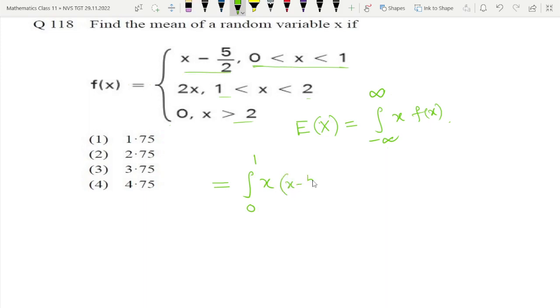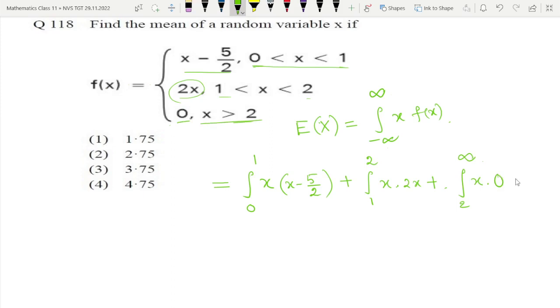So x minus 5 by 2, plus 1 to 2 of x into f of x. Now here f of x is equal to 2x, so x into 2x. Now plus 2 to infinity, for x greater than 2 the value of f of x is 0.